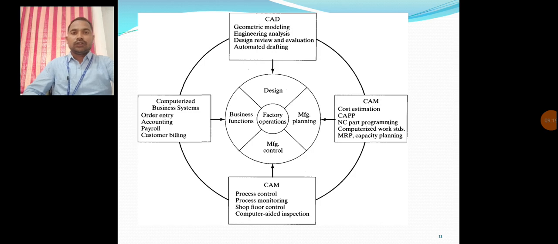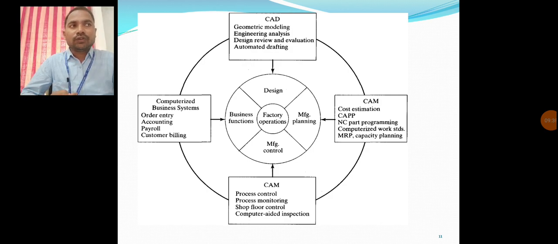This is the view that should be considered related to this particular manufacturing control. After that, it will be transferred into the business functions. There should be considered the main role for that particular business function. It will be taking the order from the customer.